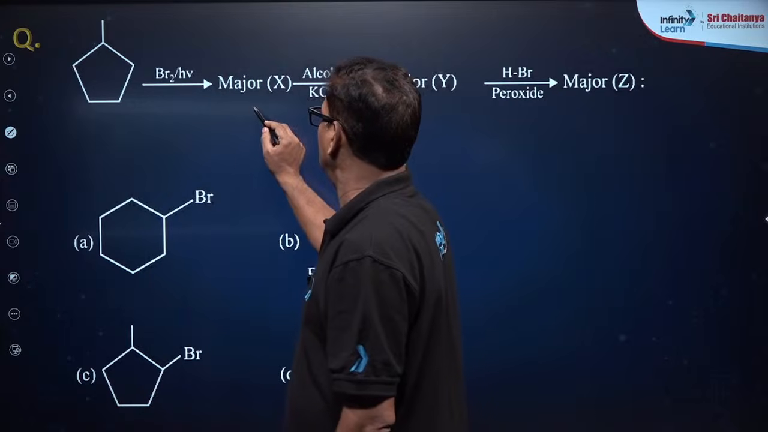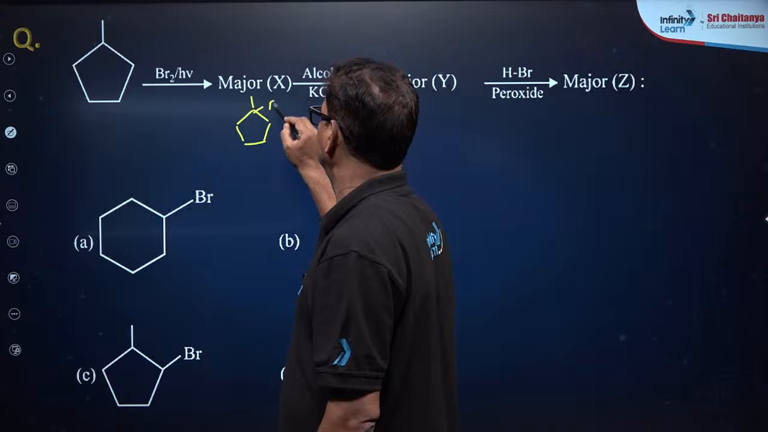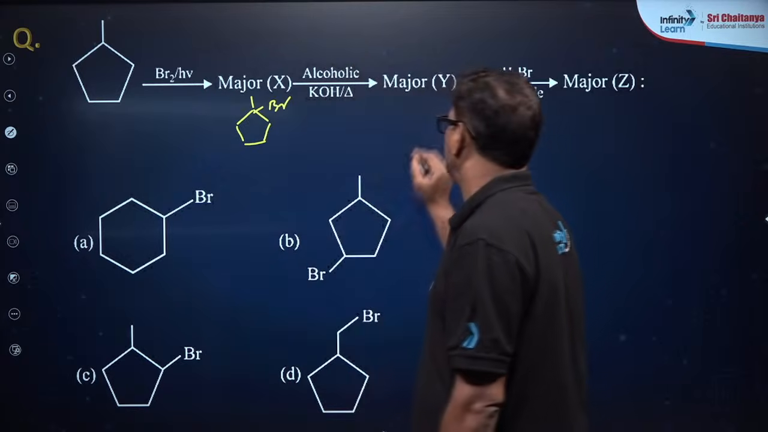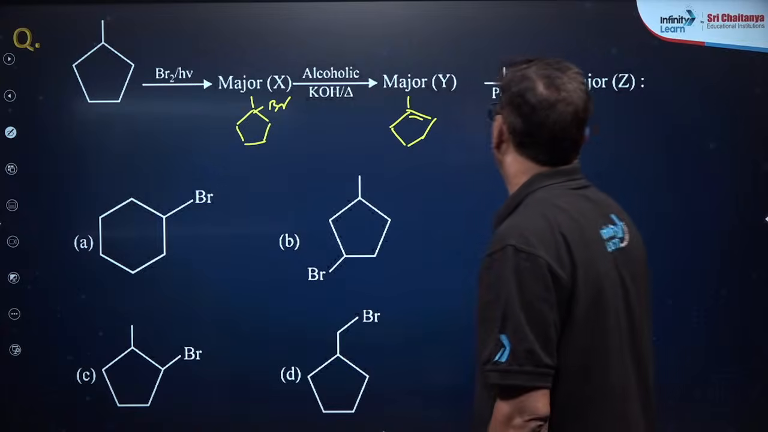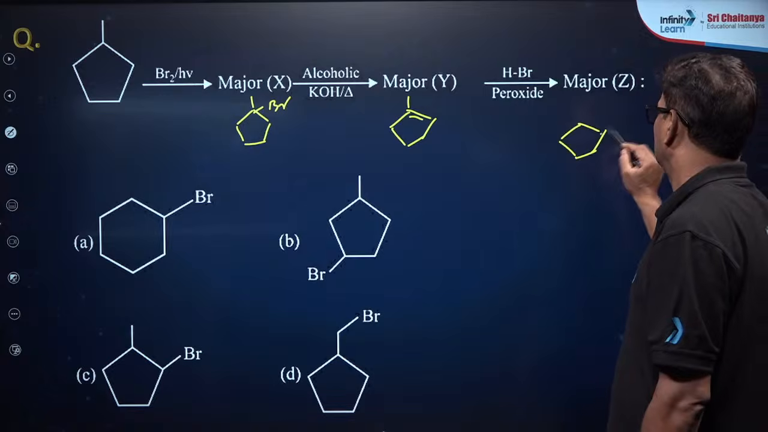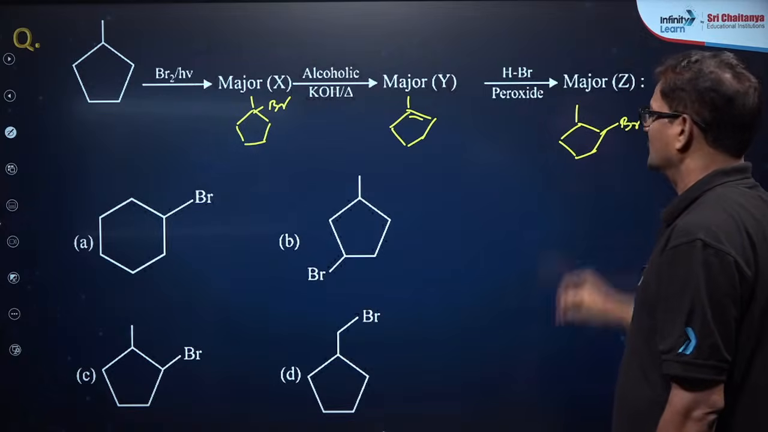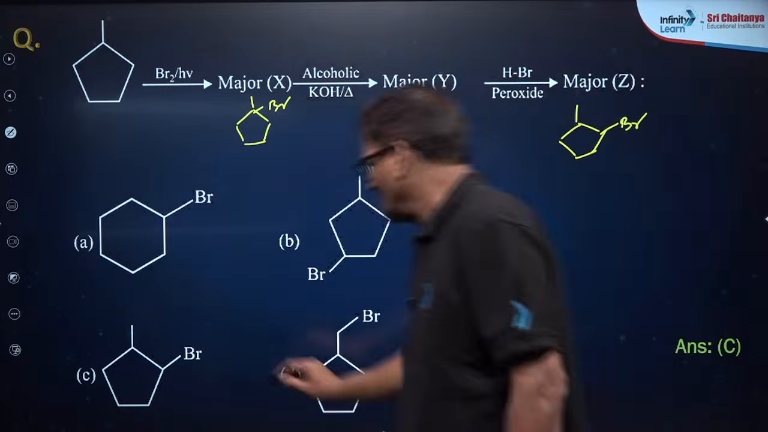Br2 with HNU, a major product, you are going to get it like this. Alcoholic KOH, you are going to get it like this. HBr in peroxide, you are going to get it like this. So the answer for this question is going to be C. Fine.